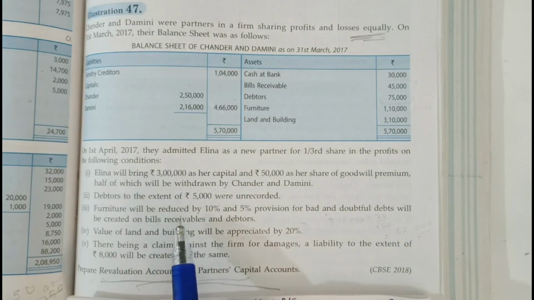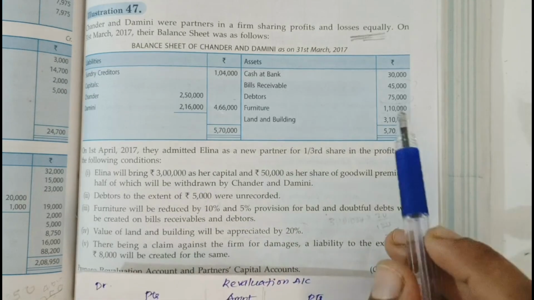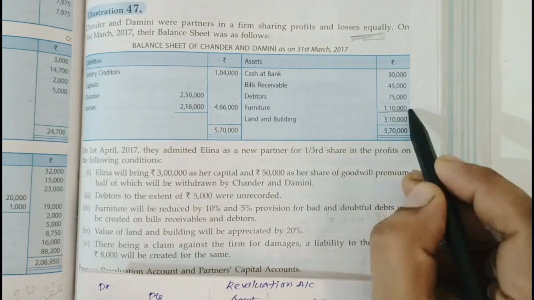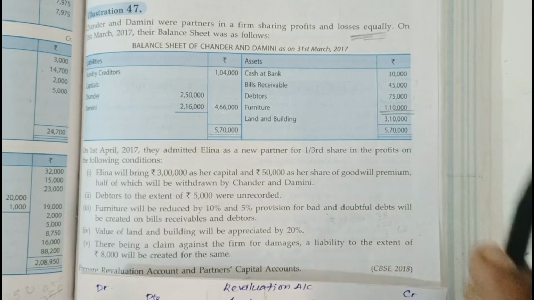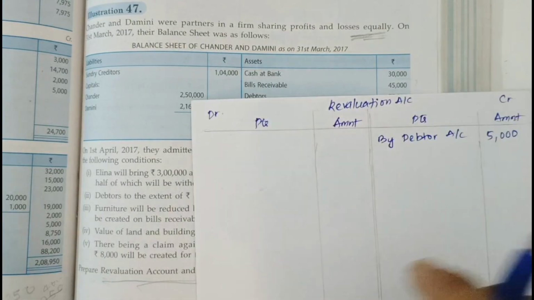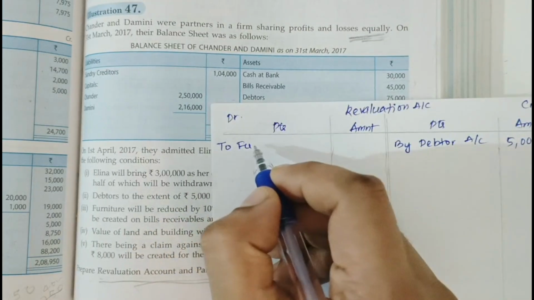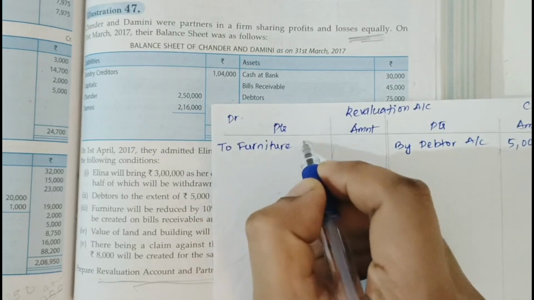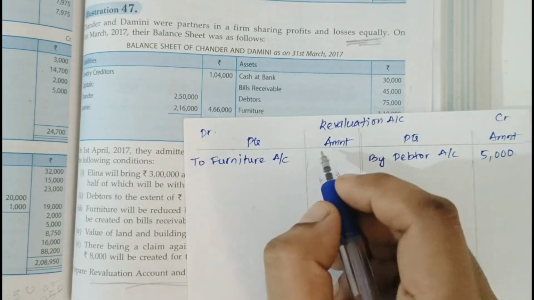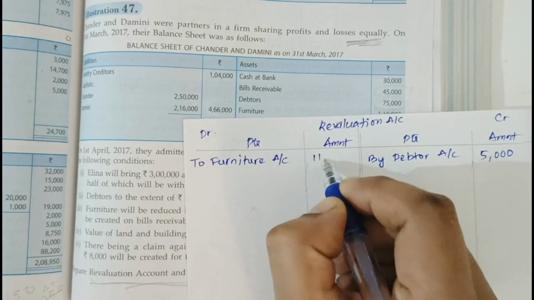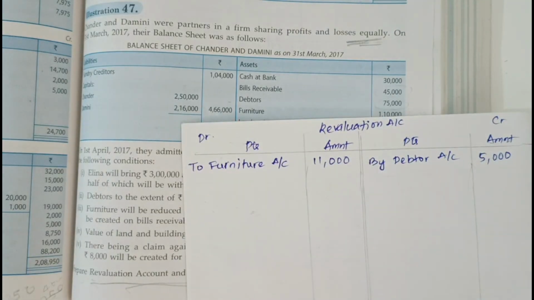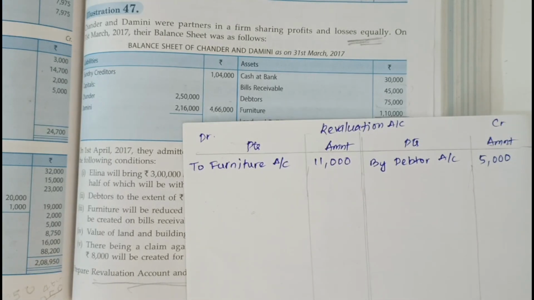Next, furniture will be reduced by 10%. Furniture is an asset, and it is reducing by 10%. The value of furniture is 1,10,000, so 10% of 1,10,000 is 11,000. So the furniture is reducing by 11,000. A decrease in the value of an asset is recorded on the debit side of the revaluation account, to furniture, value 11,000. In the revaluation account, only the change in the value of assets and liabilities is recorded, not the actual value or revalued value.